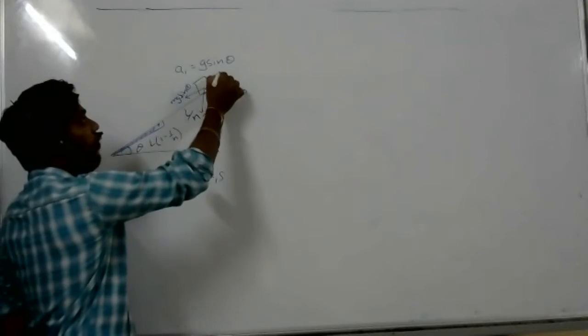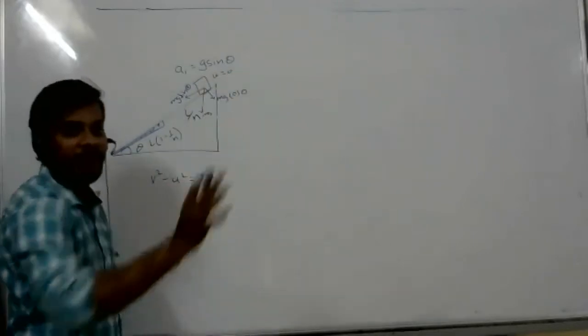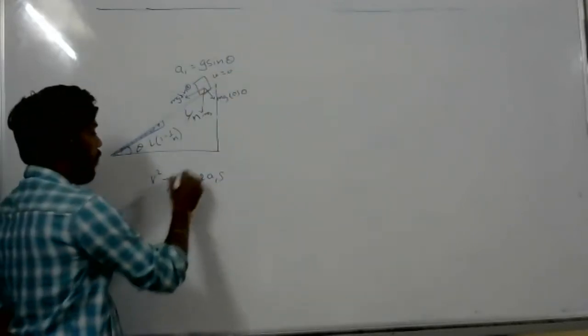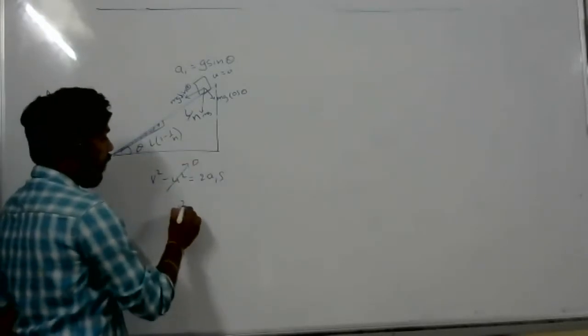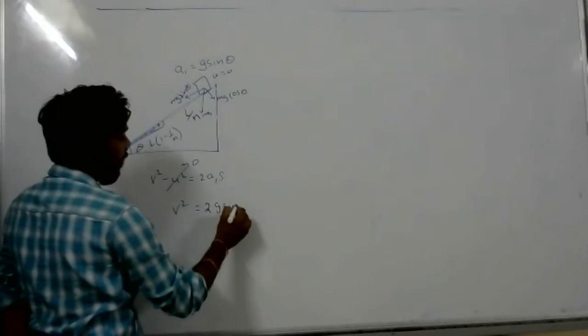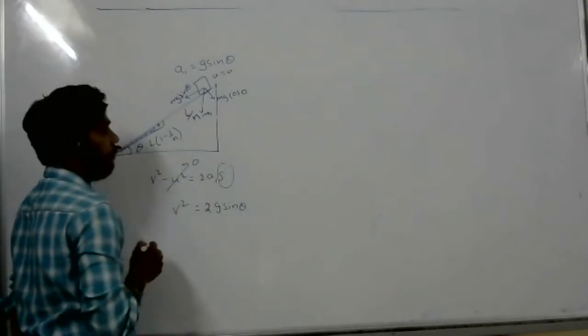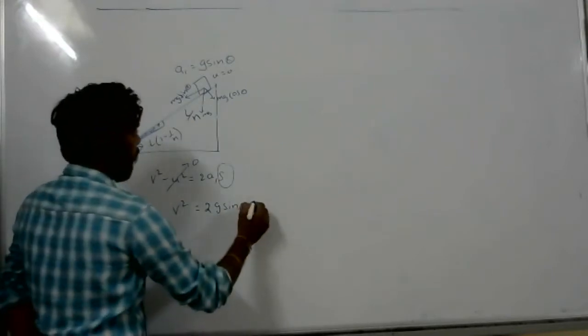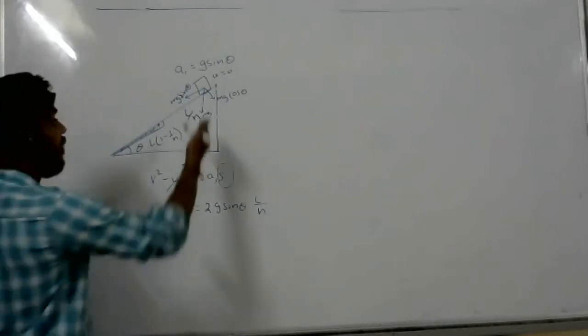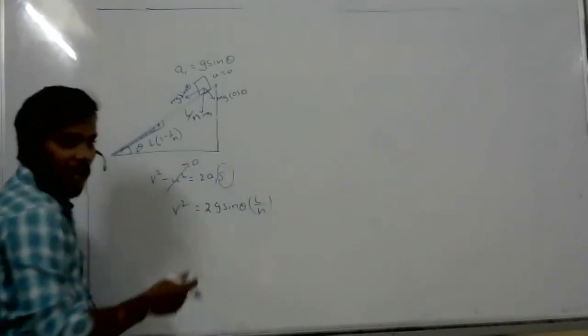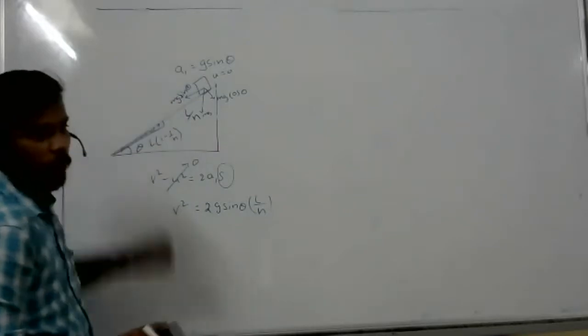Initially zero, since it is released. So v square equals 2 into a, that is g sin theta, into distance L by N. Yes, up to here it is moving with this acceleration.